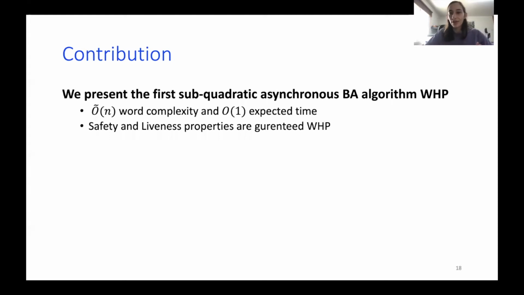And I'll start off with what we did. So the contribution of this paper is presenting the first sub-quadratic asynchronous Byzantine agreement with high probability. So we're not the first to solve sub-quadratic Byzantine agreement. This was done in Algorand, for example, but it was done for the synchronous model, where the problem is a bit easier, and we'll discuss it later. But we also solve it for asynchronous Byzantine agreement and achieve order Õ(n) communication complexity. And as I said, safety and liveness properties are guaranteed with high probability.